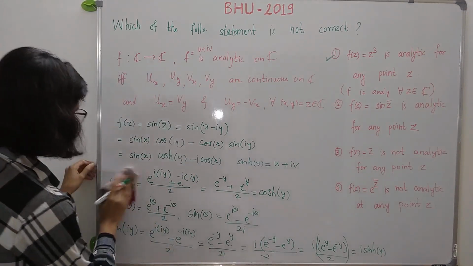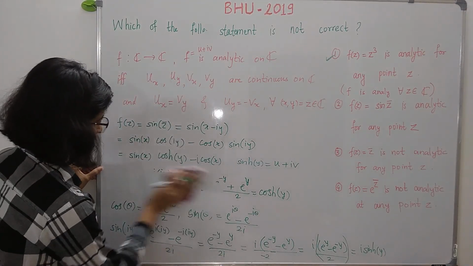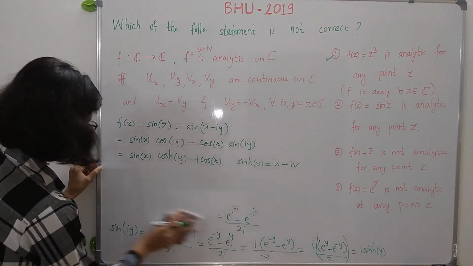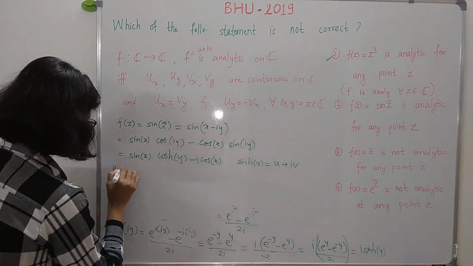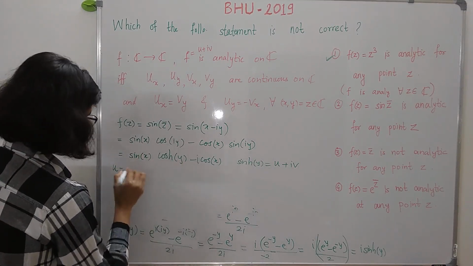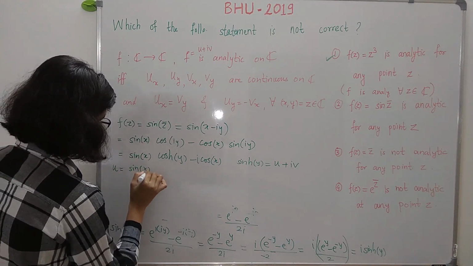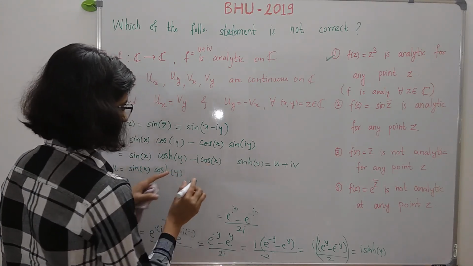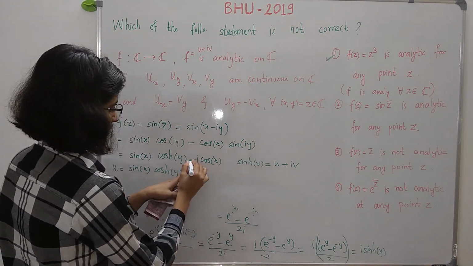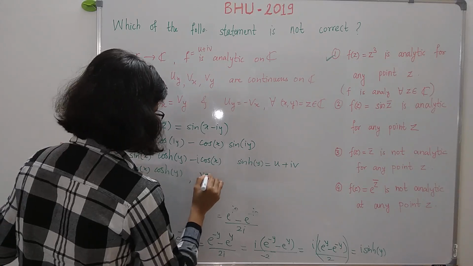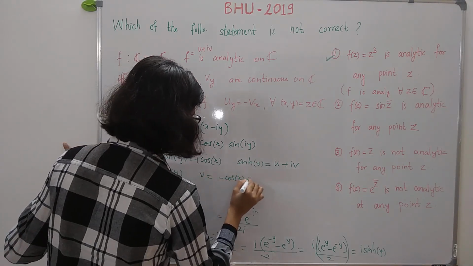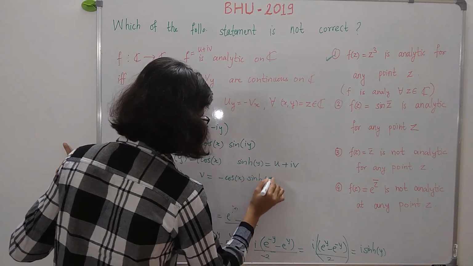Here it is i. So here just compare the real and imaginary parts of this function. We get u is equal to the real part, which is sin x into cos hyperbolic y, and the imaginary part is, now this has sign minus, so v is equal to minus cos x into sine hyperbolic y.